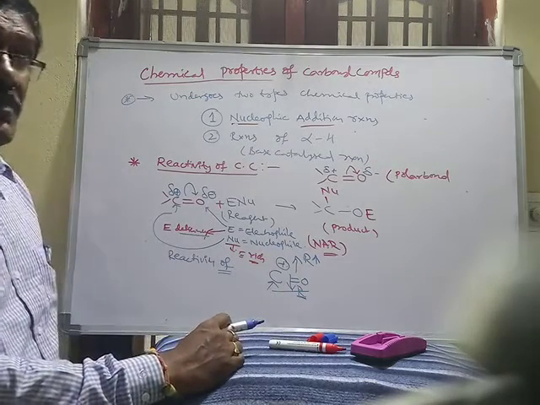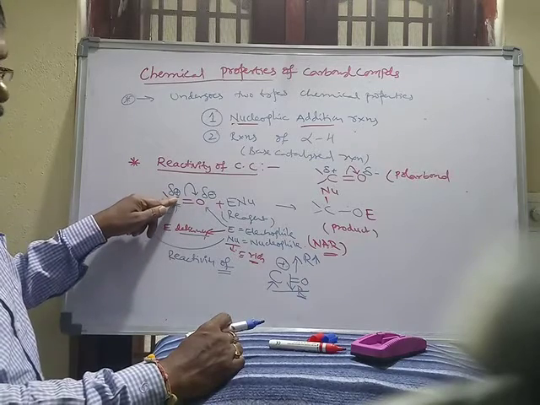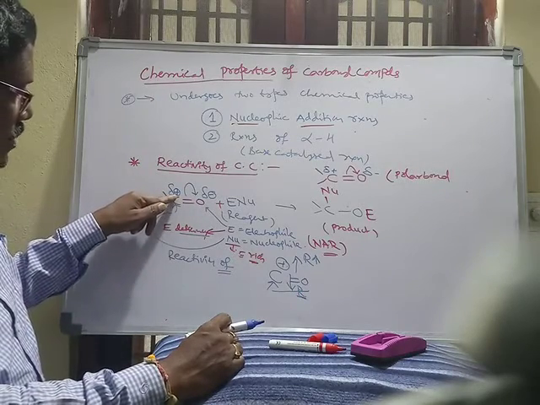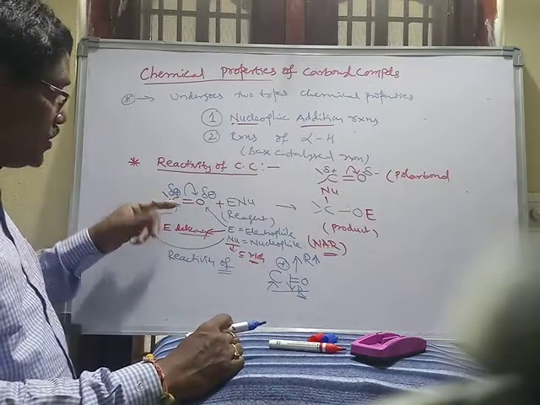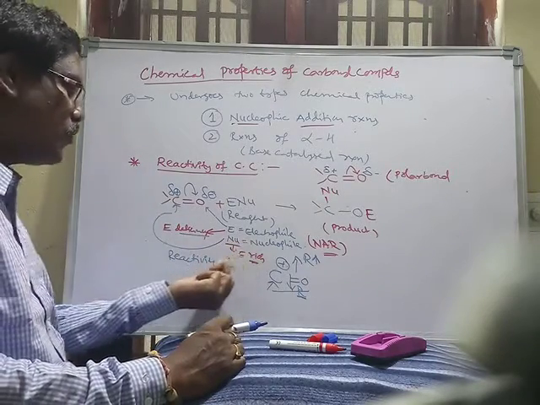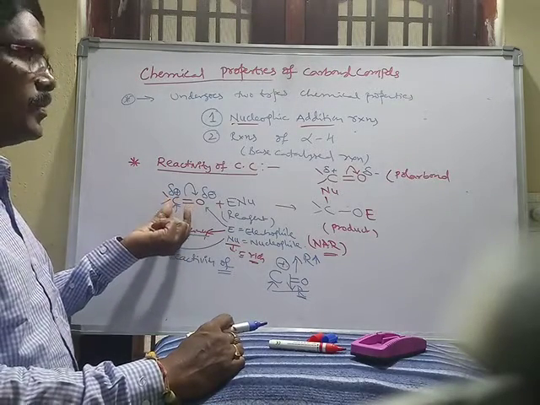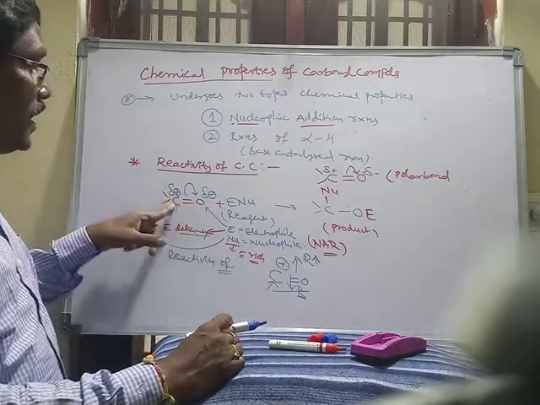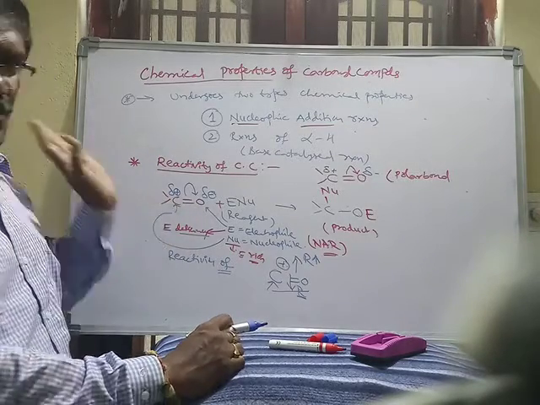So this is very, very important. The pi bond shifts this way, and carbon gets a positive charge. The positively charged carbon attracts the nucleophile. If the positive charge is more, the nucleophile is easily added. That's why the reactivity depends upon the positive charge on the carbon of the carbonyl group.